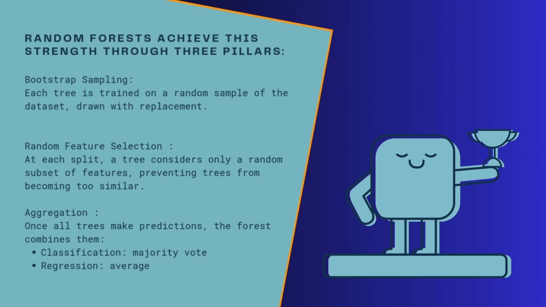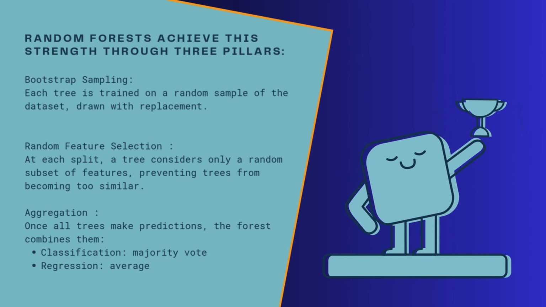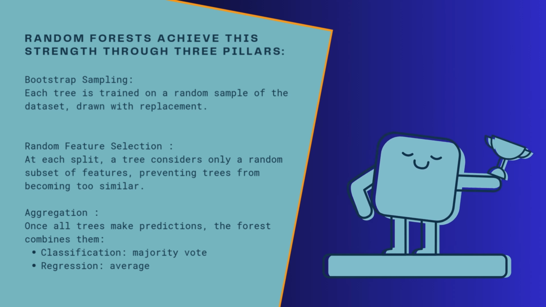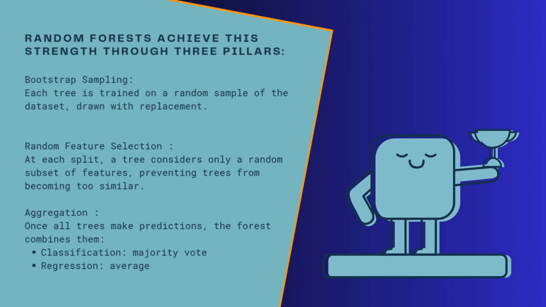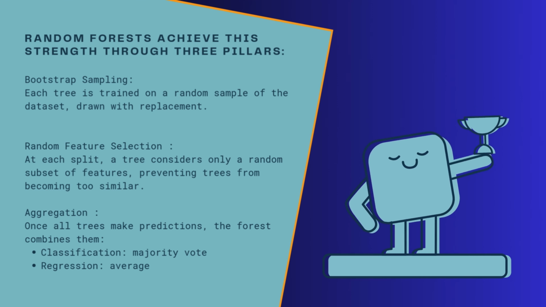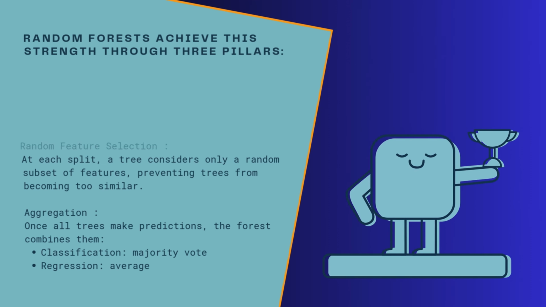Bootstrap sampling. Each tree is trained on a random sample of the dataset, drawn with replacement. This means the tree sees a slightly different version of the data, creating diversity. Random feature selection. At each split, a tree considers only a random subset of features, preventing trees from becoming too similar. Aggregation. Once all trees make predictions, the forest combines them. With classification, it's a majority vote. With regression, it's an average. This aggregation dramatically reduces variance and stabilizes predictions.